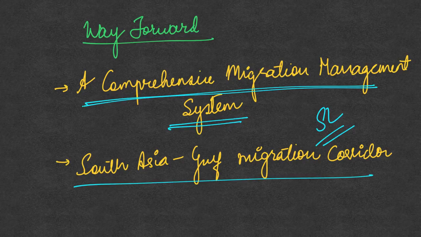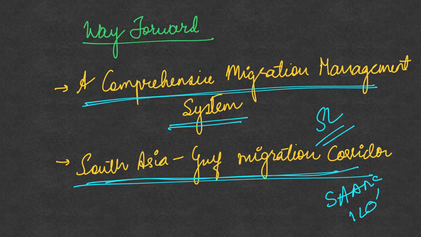And also the second thing is the South Asia Gulf Migration Corridor. This is the hotspot where the migration happens the most, mostly work related or job related migration. So this South Asia Gulf Migration Corridor must also be included under the ambit of the SAARC conventions, the International Labour Organization conventions and the UN conventions.